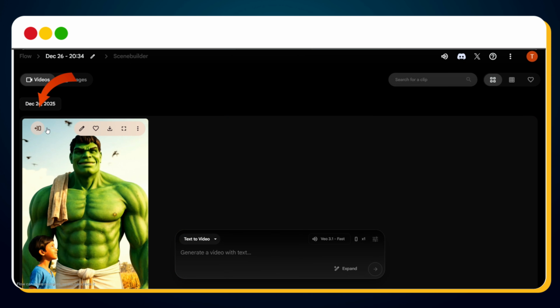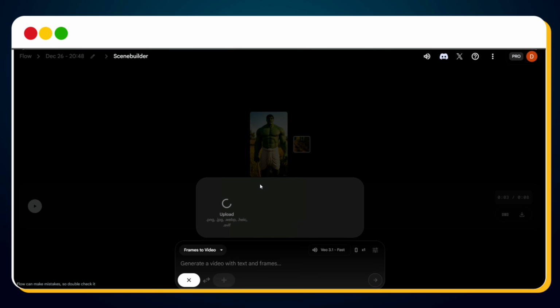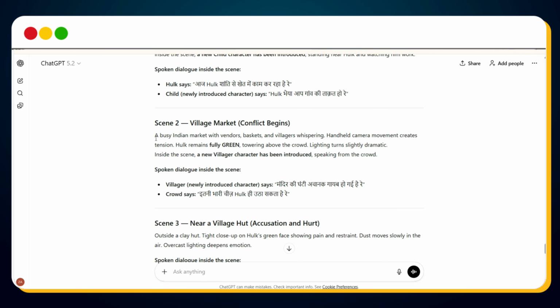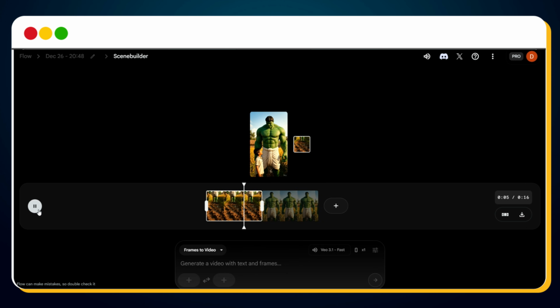To generate the next scene, click on Add to Scene. This opens the scene builder. Normally, people drag the timeline to a frame where the character's face is clearly visible. Click the plus icon, save the frame as an asset, select it, then paste the prompt for scene 2 and generate the next scene.